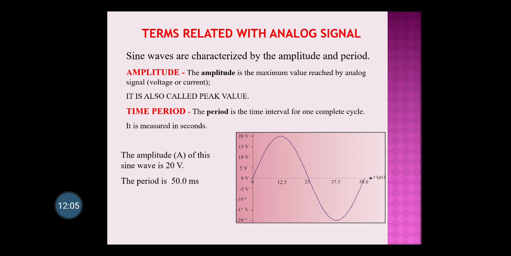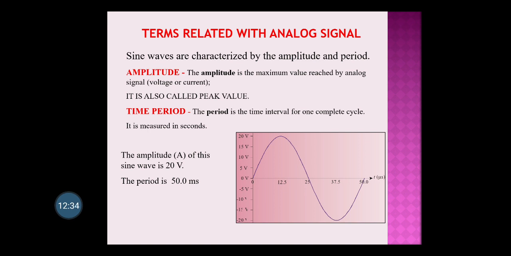So here I have shown one figure of a sine wave signal. One complete cycle is shown. The upper one, positive, is called the positive half cycle. The downside is called the negative half cycle, and the positive half cycle with the negative half cycle becomes your complete one cycle. So what is the time period? The whole cycle achieved during a certain period of time, that is called time period.